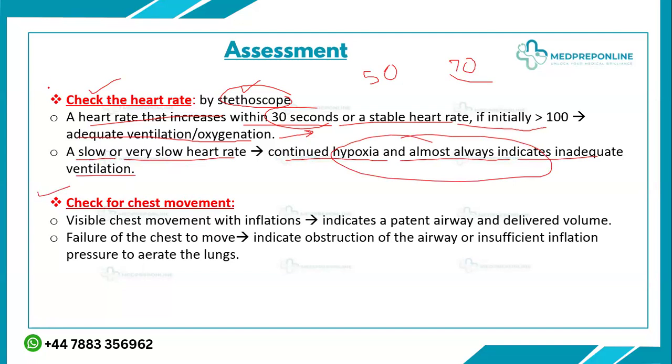And along with heart rate, you have to check for chest movements, visible chest movements with the inflation. It means your airway is patent, your airway is maintainable, there is no obstruction, you have delivered the volume, and the lungs have been opened. If the chest movements are there, then adequate ventilation has been achieved. But if there is failure of the chest to move, it indicates an obstruction of the airway or insufficient inflation pressure to aerate the lungs. It means you have not opened the lungs up till now.